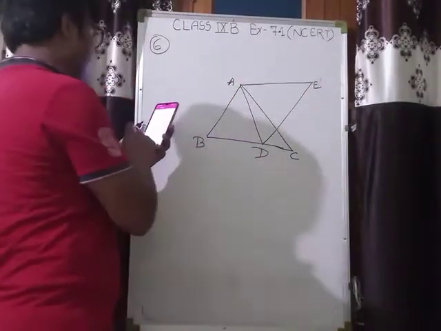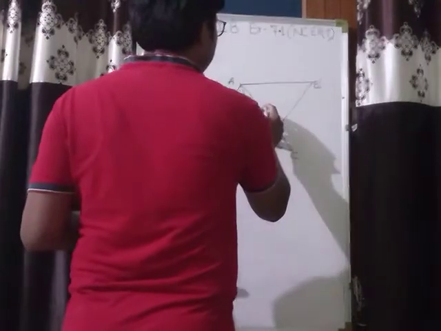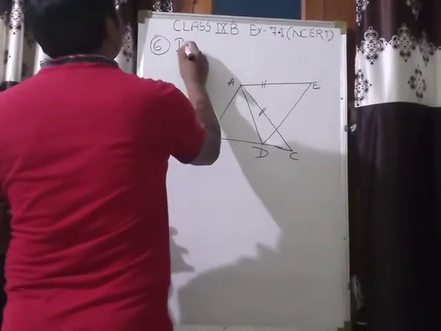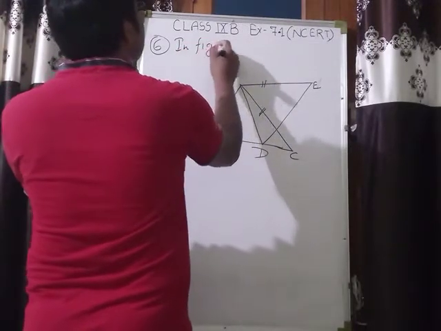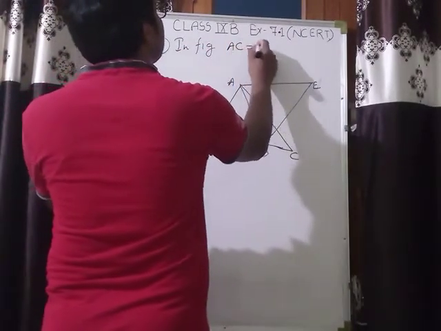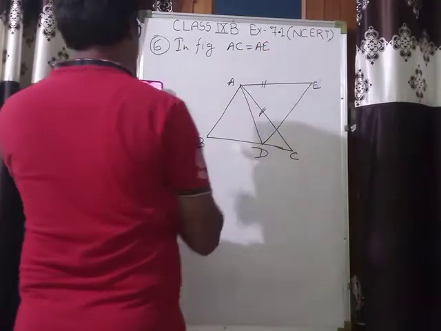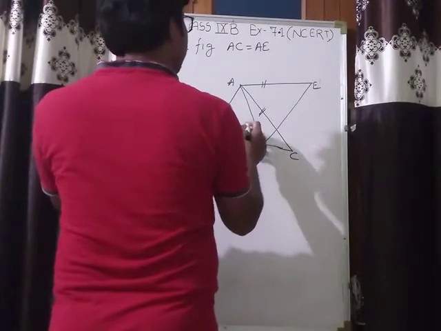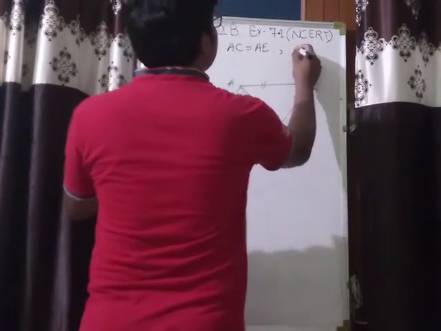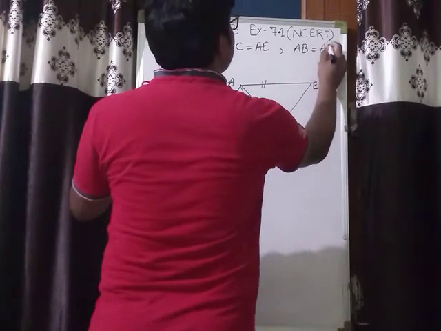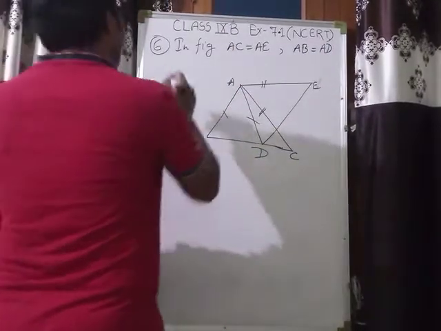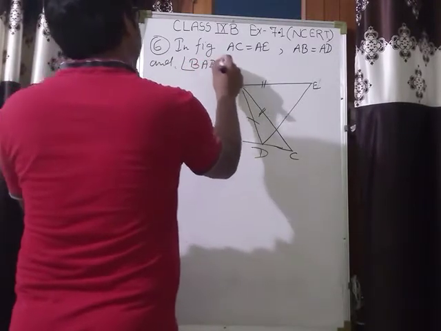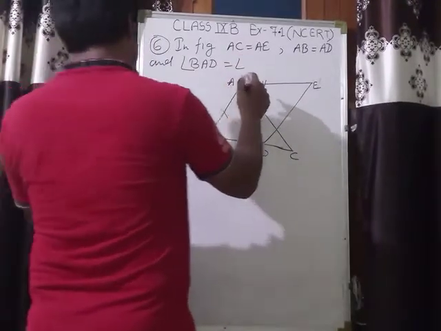In the given figure, AC is equal to AE. In figure, it is given that AC is equal to AE and AB equal to AD. Okay, and angle BAD equals angle EAC.